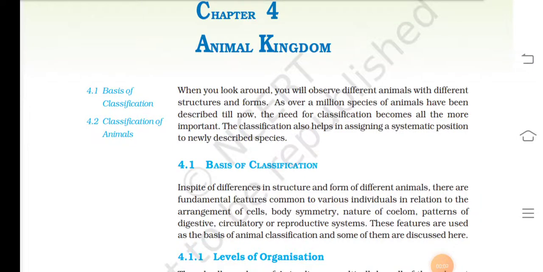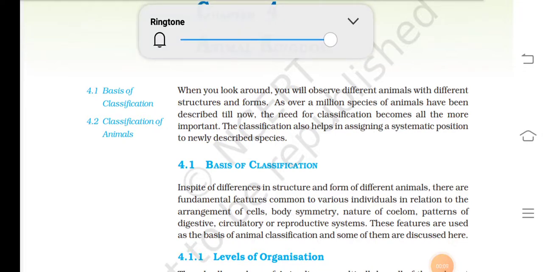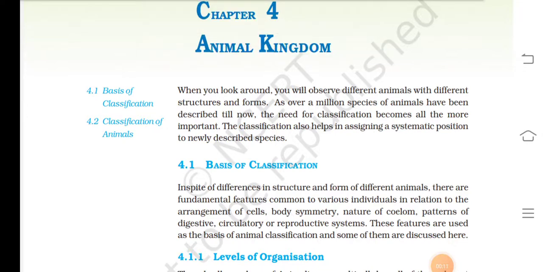When you look around, you will observe different animals with different structure and forms. As over a million species of animals have been described till now, the need for classification becomes all the more important. The classification also helps in assigning a systematic position to newly described species.